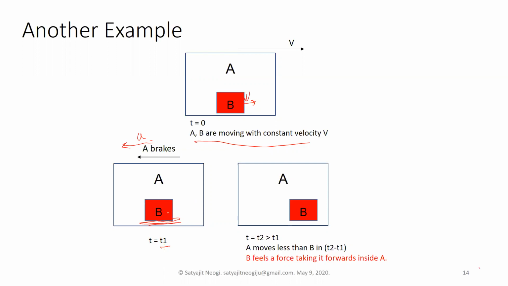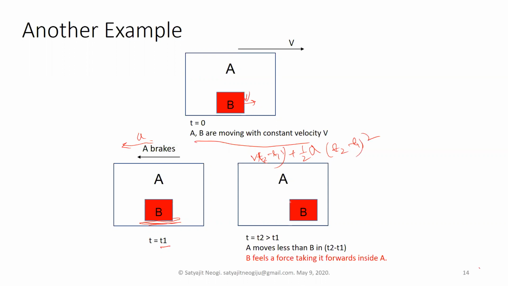So what will happen? To visualize it, A is braking, so in a time interval t2 minus t1, A will move v (t2 minus t1) plus half a (t2 minus t1) squared, right?